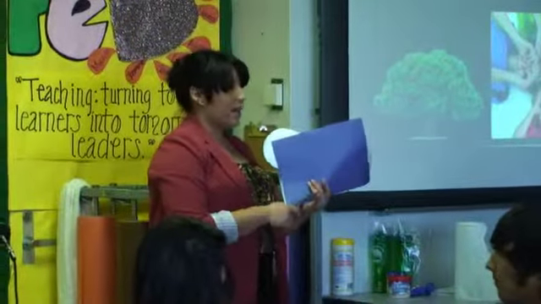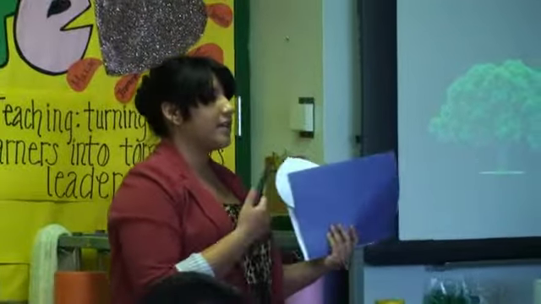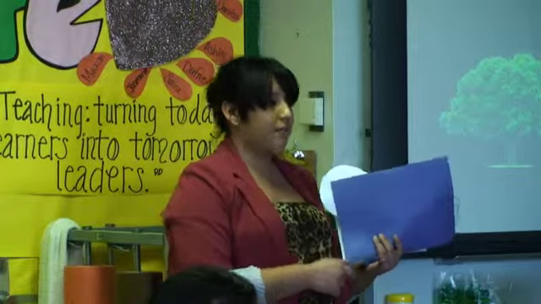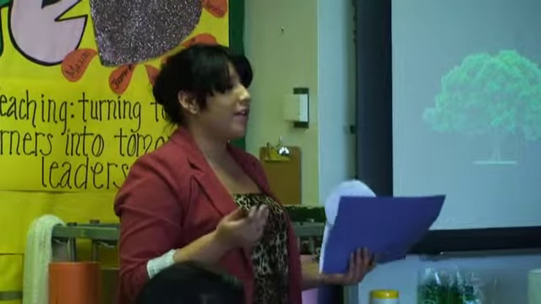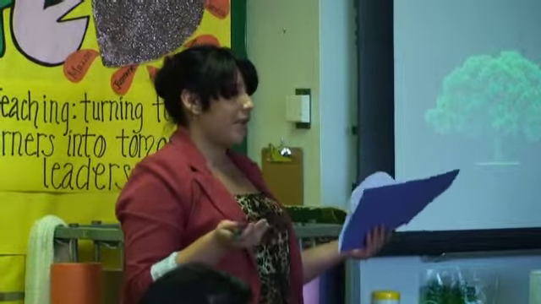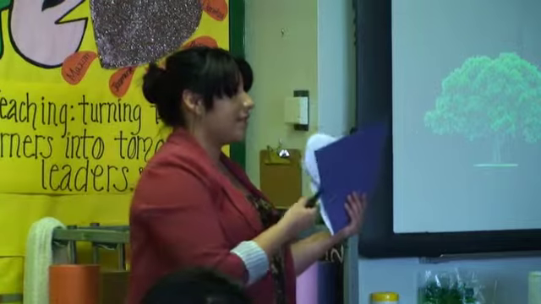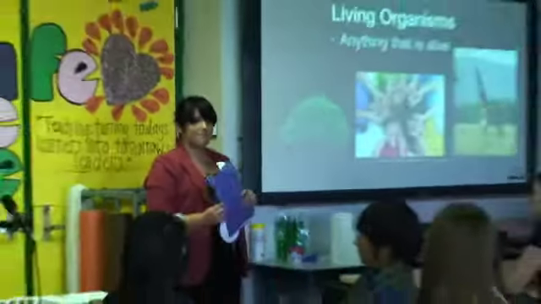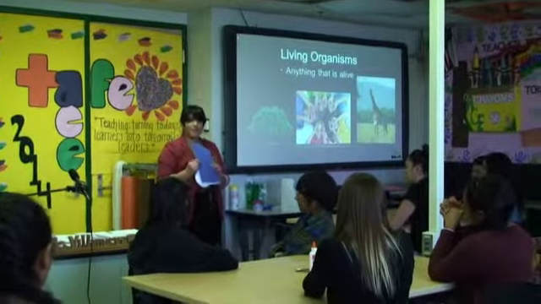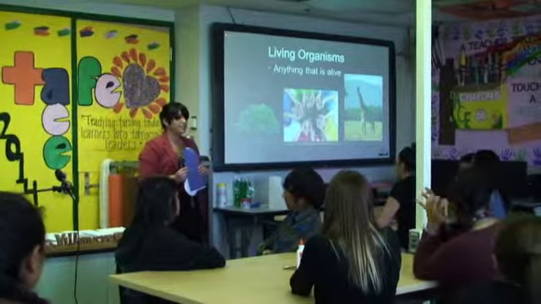A plant needs oxygen, water, and the sun to survive. A human needs food, shelter, and oxygen to survive. If you don't have the things you require to survive, you won't be able to die, right? Does that make it clear for you guys? Do you have any questions on living organisms?